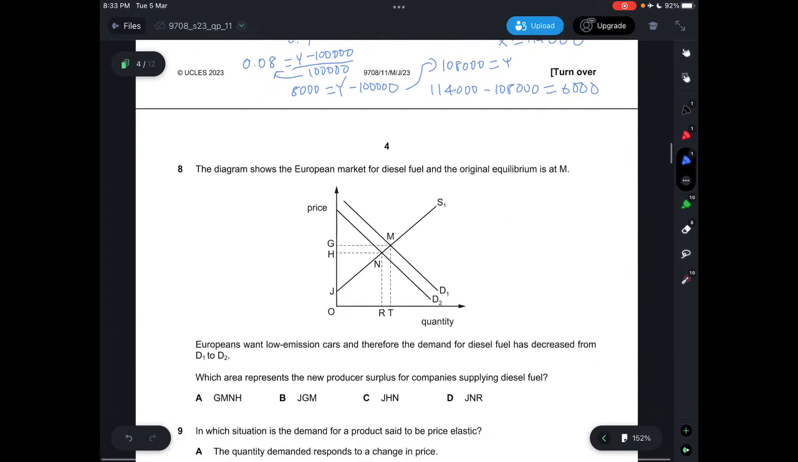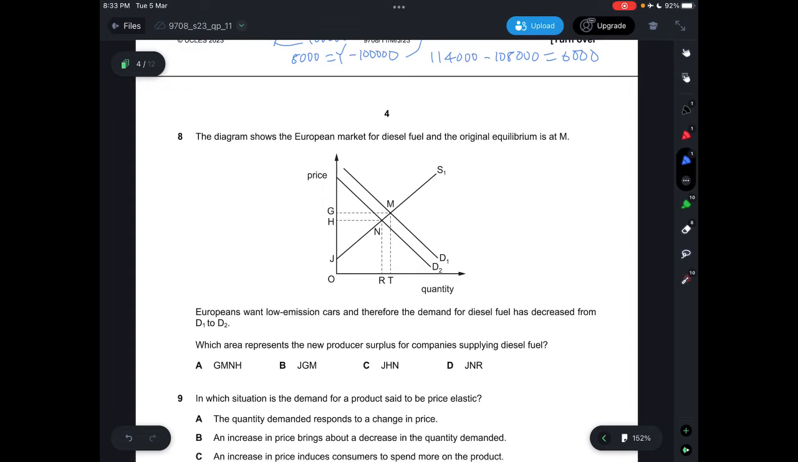Alright. Question 8, the diagram shows the European market for diesel fuel, and the original equilibrium is at M. And Europeans want low emission cars, and therefore the demand for diesel fuel has decreased from D1 to D2. And which area represents the new producer surplus for companies supplying diesel fuel? So the demand for diesel fuel has changed from D1 to D2, from G to H. Okay, and then this entire thing would be the original producer surplus.